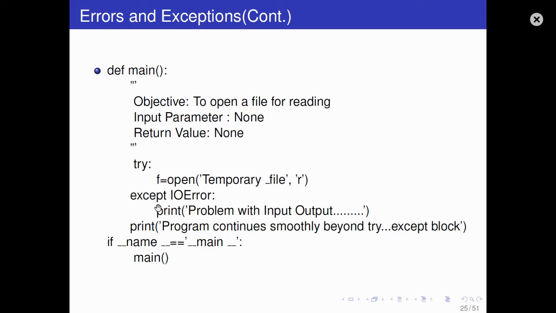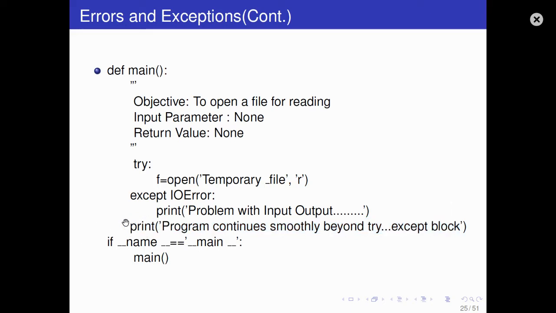The exception will be handled by the except block. In case an exception is raised, instead of giving an error, it will print this line: problem with input output. And this will be executed by the way, because this is out of the except block. So it will be executed anyway.